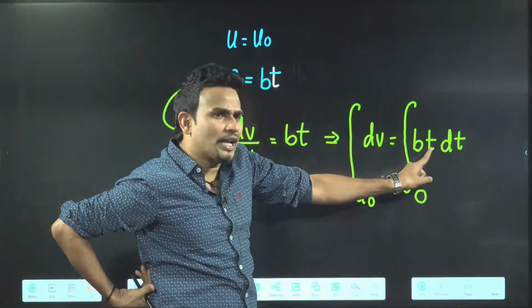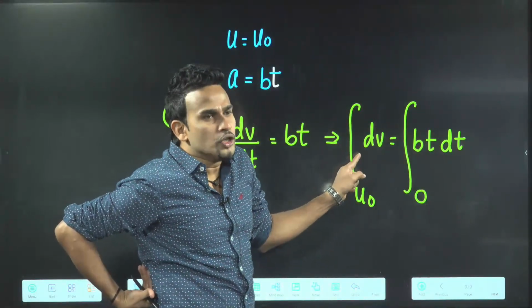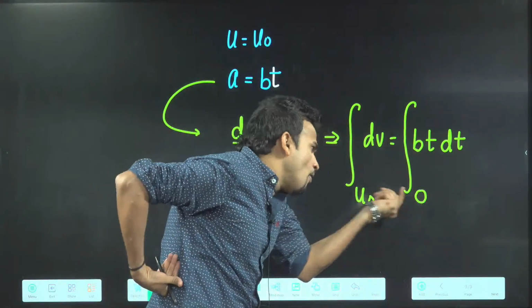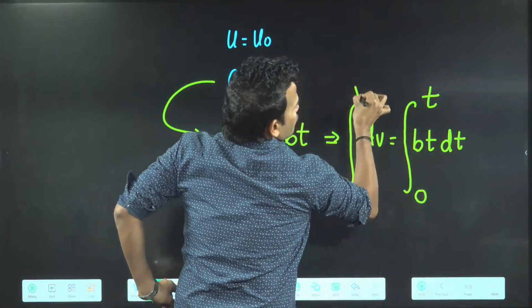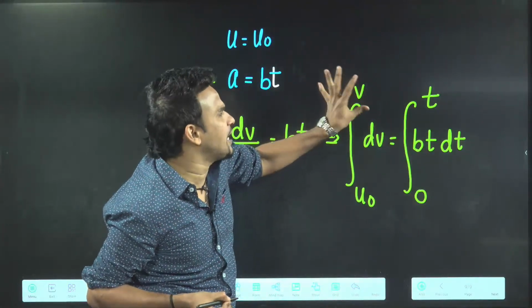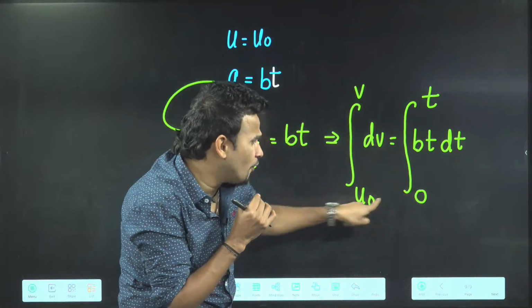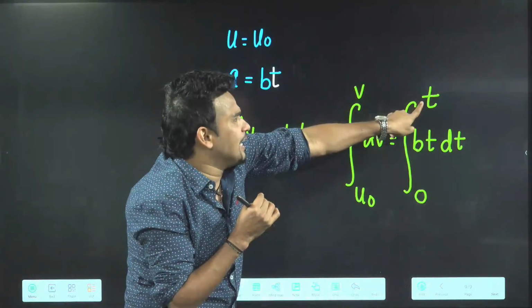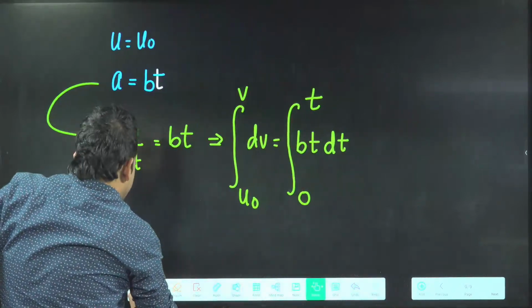This is what I was saying. Here you are integrating time, and here you are integrating velocity. So simultaneously, at time 0 the velocity is u naught, and at any time t the final velocity will be v. This v we have to calculate, the final velocity after any time t. Now you have to integrate and put the limits.